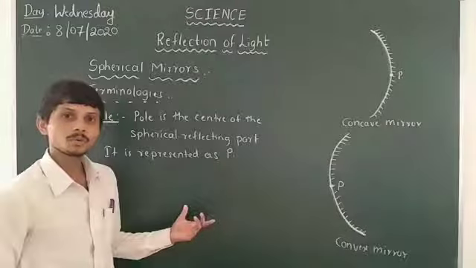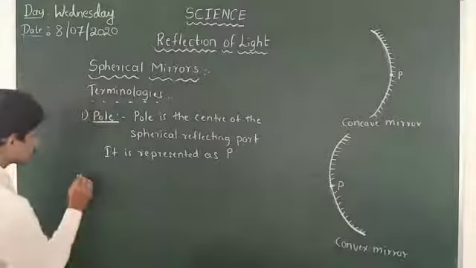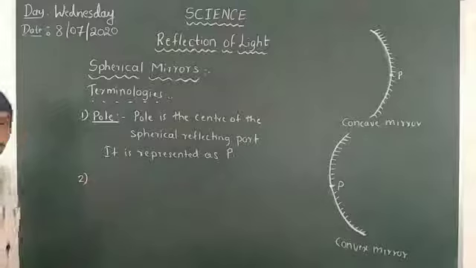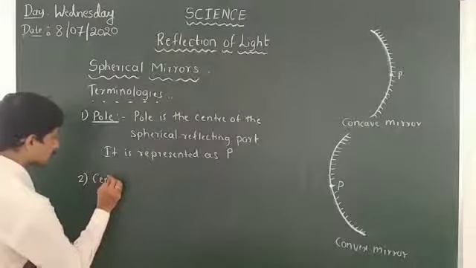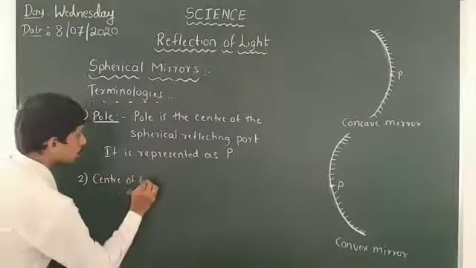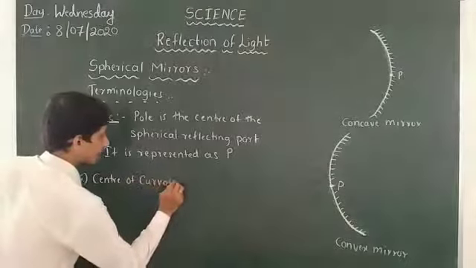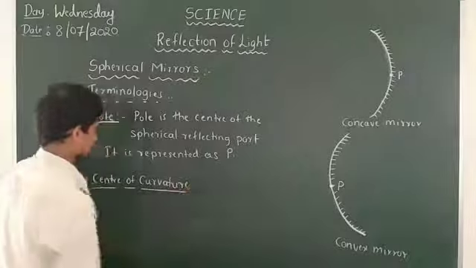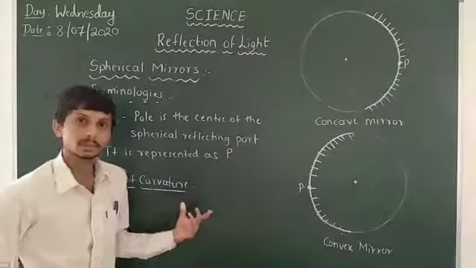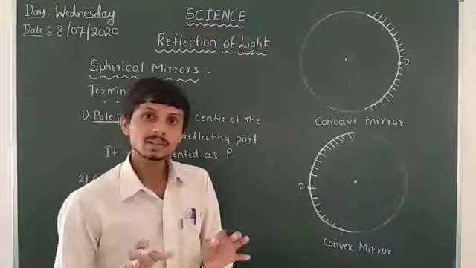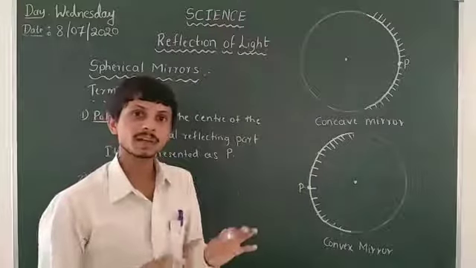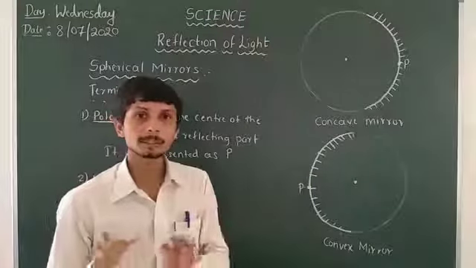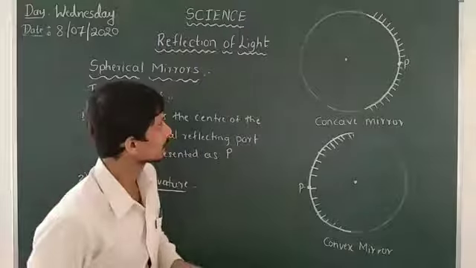Then we move on to the next one. Second, center of curvature. The center of curvature is the center of the imaginary sphere of which the spherical reflecting part is a part.